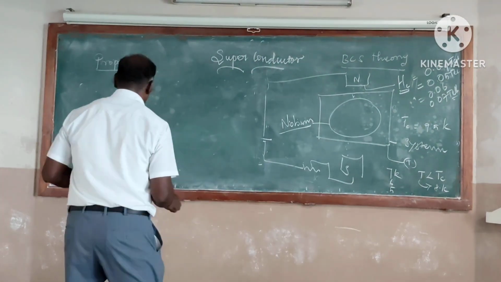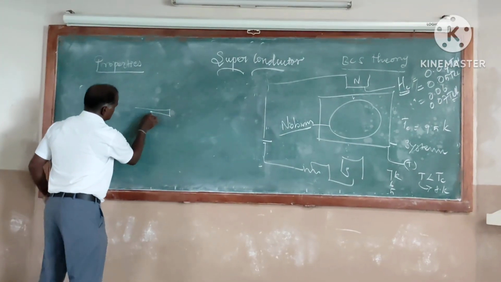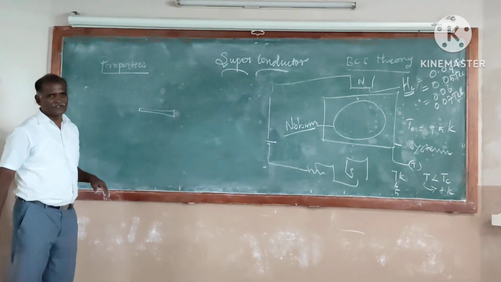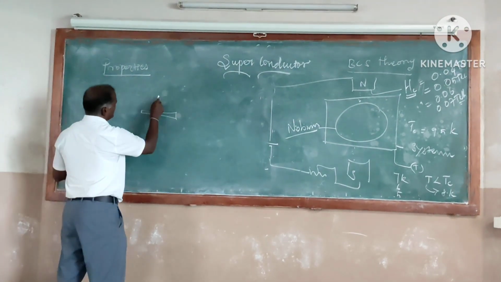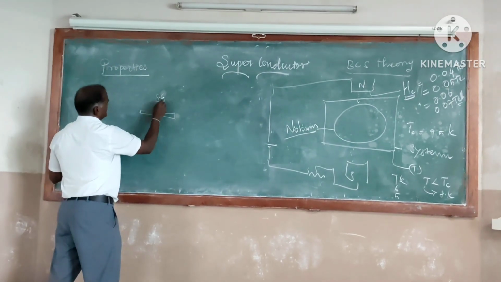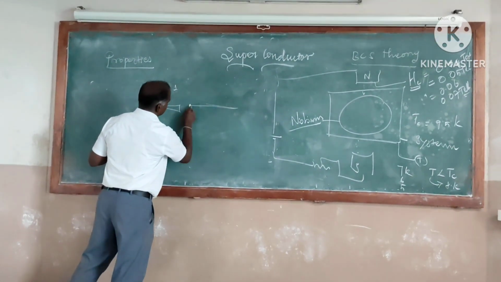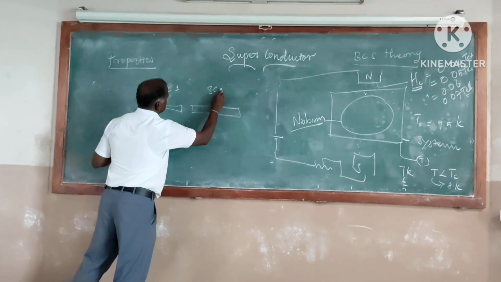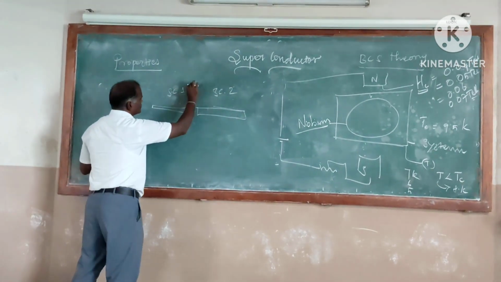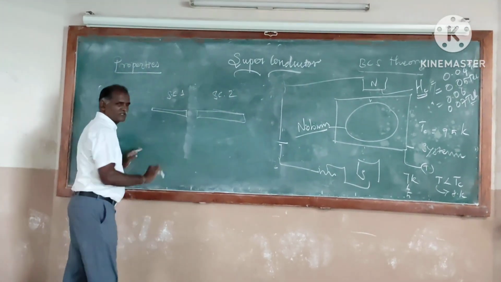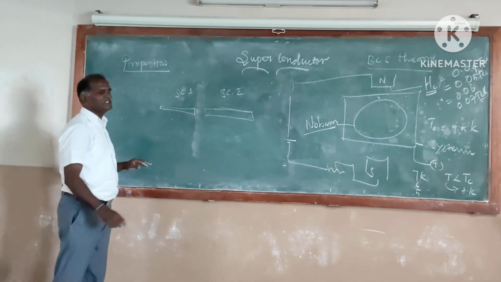See, if there is one superconductor, vanadium, superconductor 1, and another superconductor 2, these two superconductors are separated by a thin insulating medium.